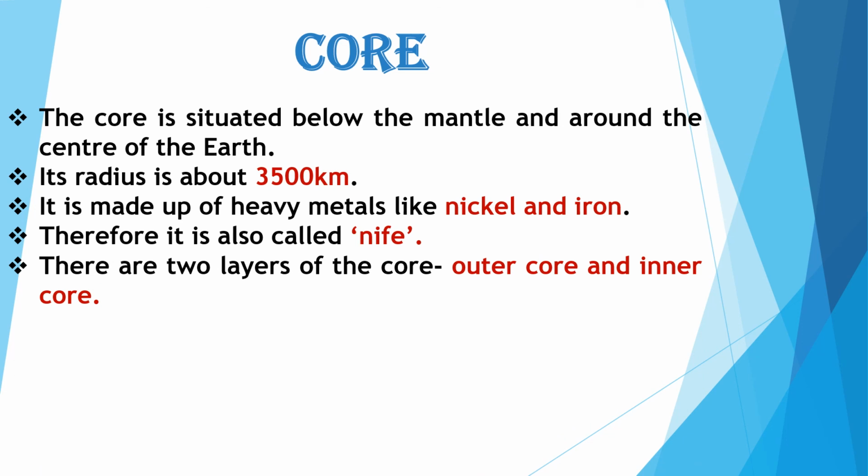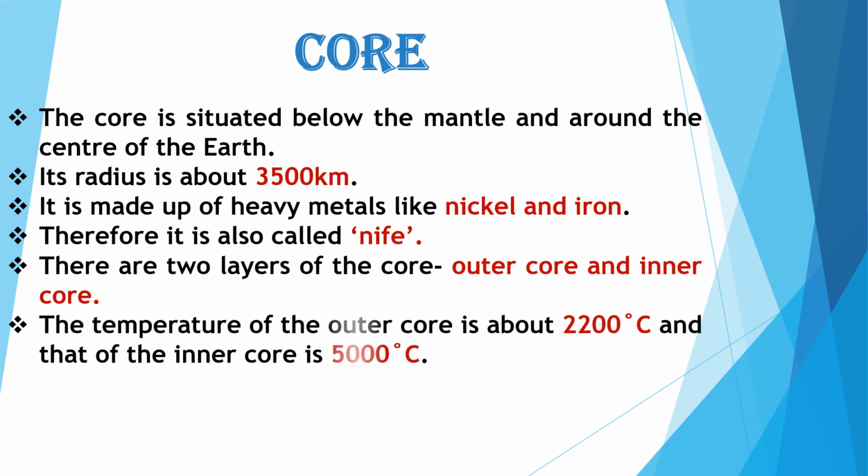There are two layers of the core, as I already told you in the diagram: the outer core and the inner core. The temperature of the outer core is about 2200 degrees Celsius, and of the inner core it is around 5000 degrees Celsius. Obviously it is very high, as it is the innermost part of the earth.